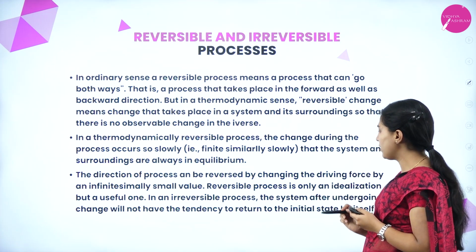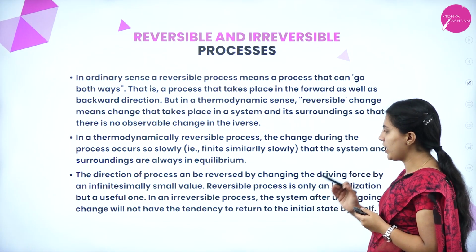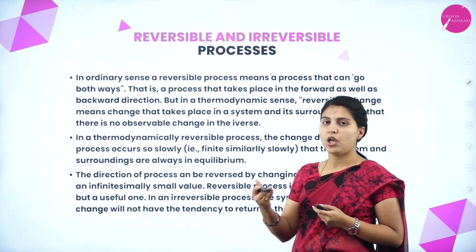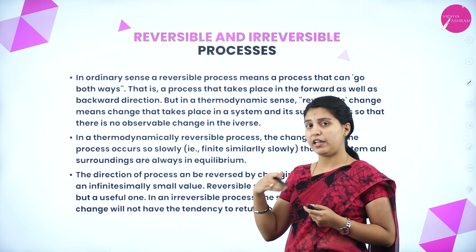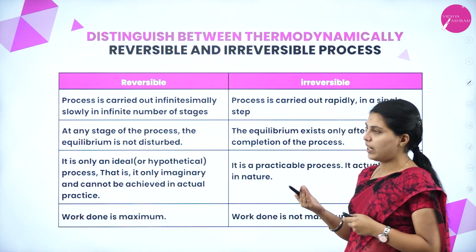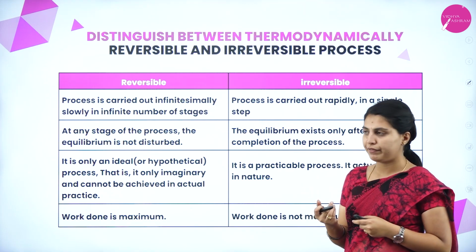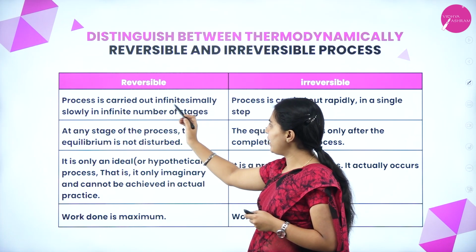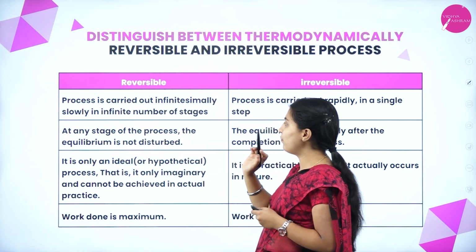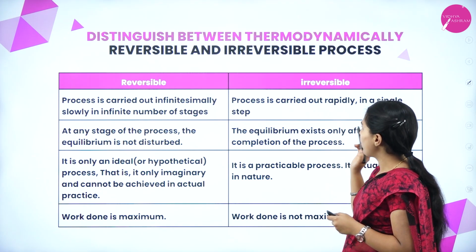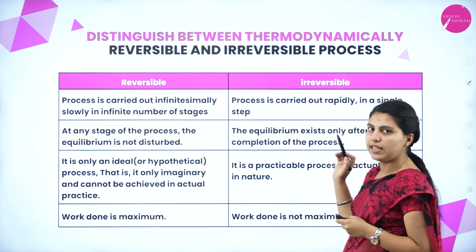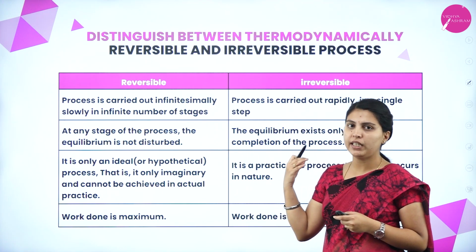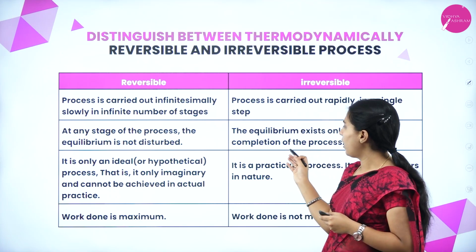In an irreversible process, the system after undergoing a change will not have the tendency to return to the initial state. Whatever series of changes has taken place, it will never get back to its initial state. There are many differences between reversible and irreversible processes. First, the reversible process is carried out infinitesimally slowly in an infinite number of stages, but the irreversible process is carried out rapidly in a single step. In a reversible process, equilibrium is never disturbed at any stage, but in an irreversible process, equilibrium exists only after the reaction.